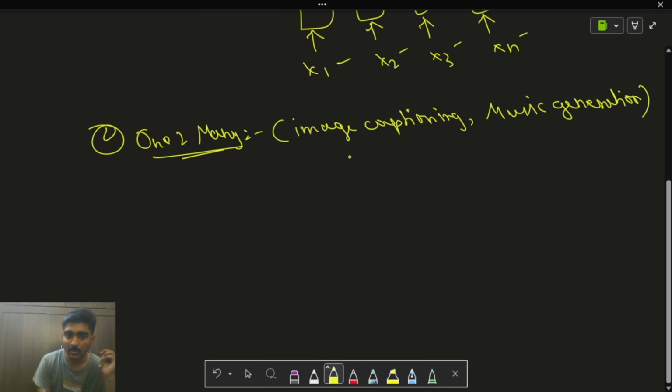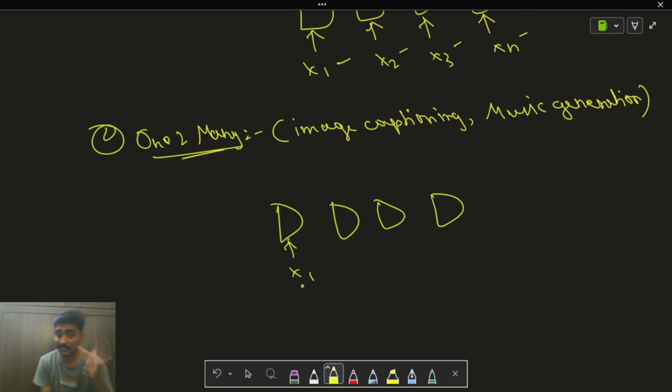So the architecture goes like this. We'll be sending a single input, that is x1. In one to many type of architecture, we'll only have a single input, that is x1, and we'll be continuously generating the outputs.